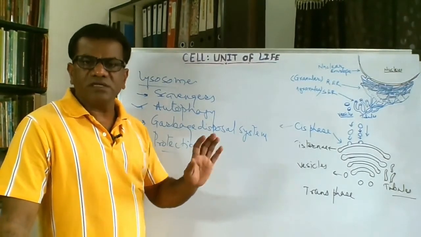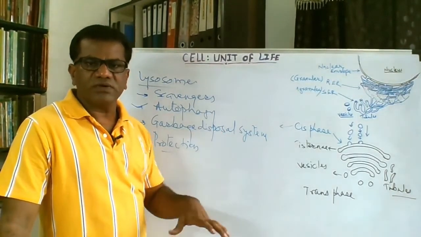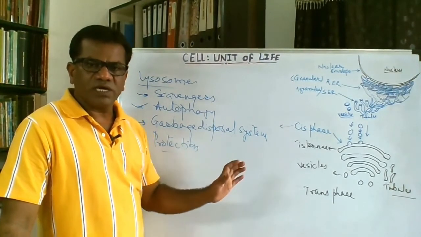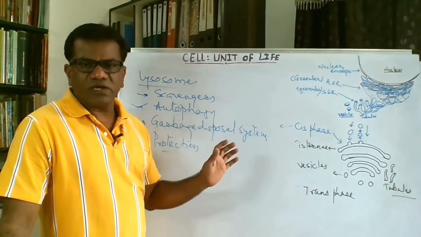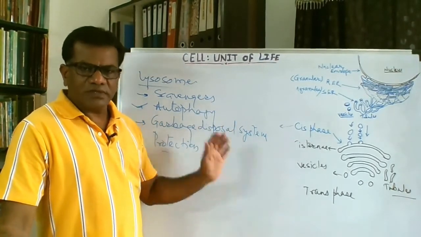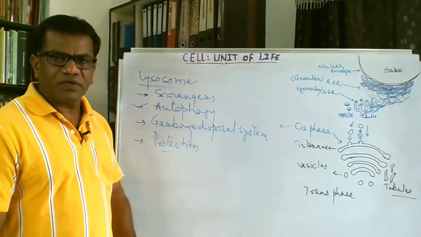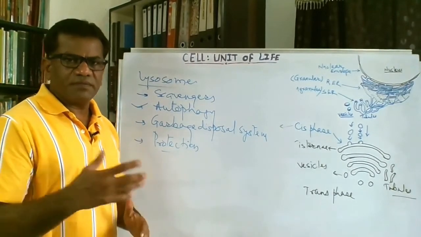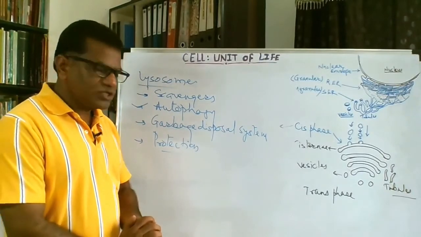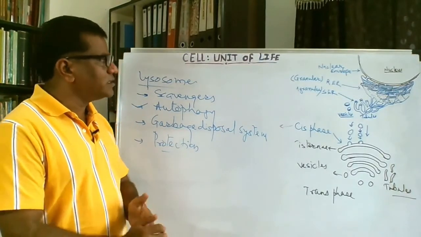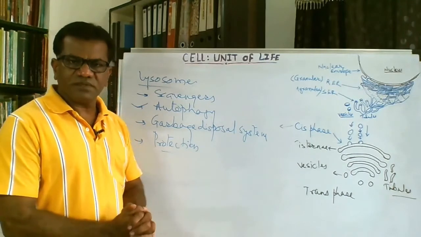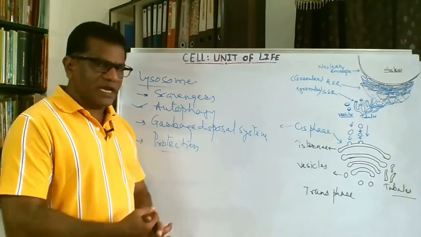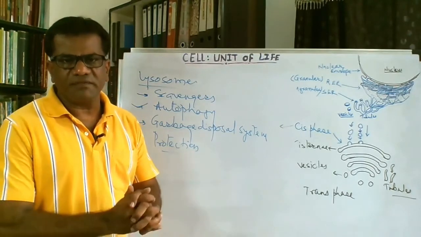That phagocyte is nothing but a lysosome, because digestive, hydrolytic enzymes are present in it. So phagocytic or pinocytic vesicles are all lysosomes. So polymorphism means different types of lysosomes are present, primary, secondary, tertiary, and enzymes also differ in these lysosomes. So this is about the lysosomes, their structure and function.